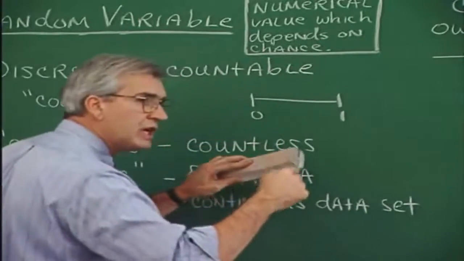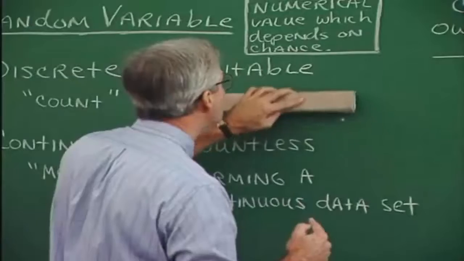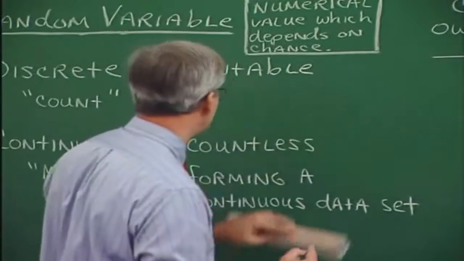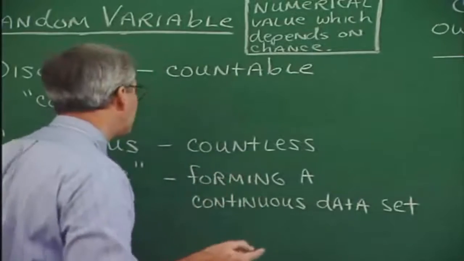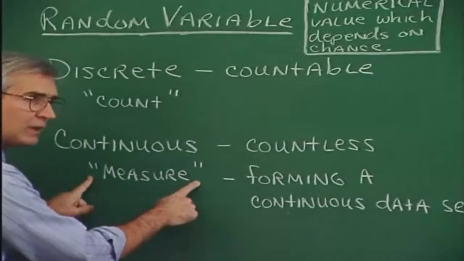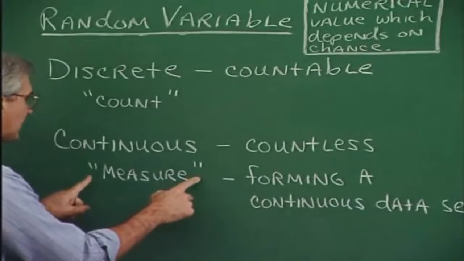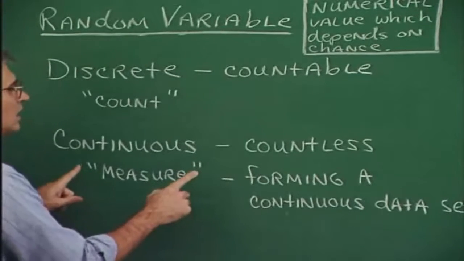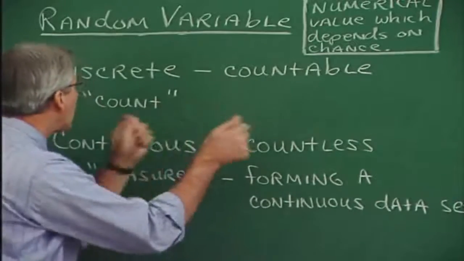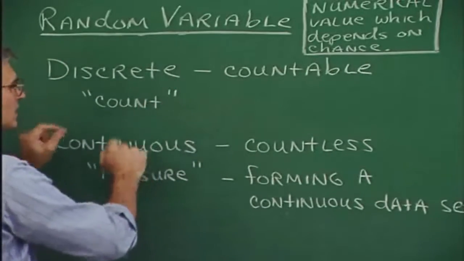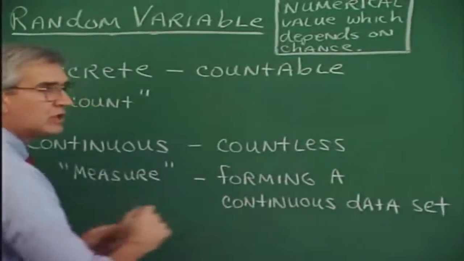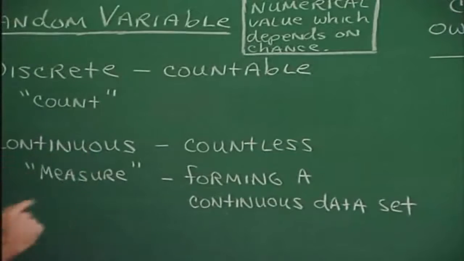So this continuous idea, this continuity of measurement, is what gives rise to the continuous random variable idea. The continuous notion often involves the word measure. We could be measuring temperature, we could be measuring distance or heights or other items like that. But if we're counting items, then we're talking about discrete. So with continuous, we're talking about uncountable values, forming a continuous data set for this continuous random variable.